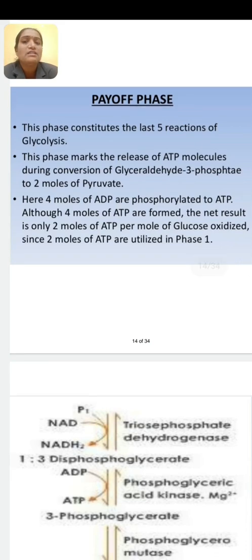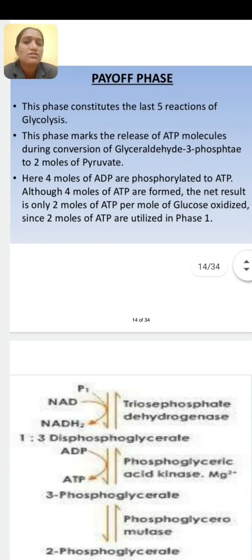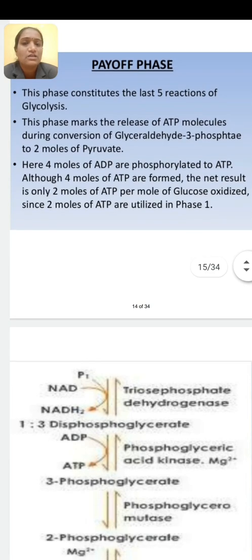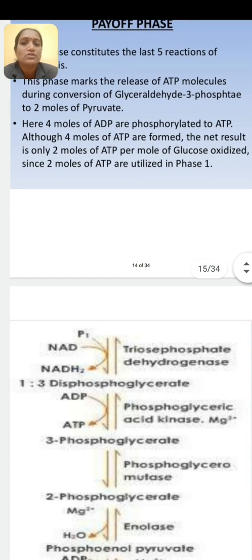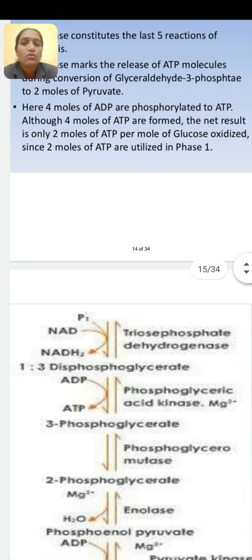Payoff phase, in this phase it consists of the last 5 reactions of glycolysis. In this phase, there is release of ATP molecules during the conversion of glycerol aldehyde 3-phosphate to 2 molecules of pyruvate. Here 4 molecules of ADP are phosphorylated to ATP. Means here ATP is formed, and in the preparatory phase ATP molecules are utilized.